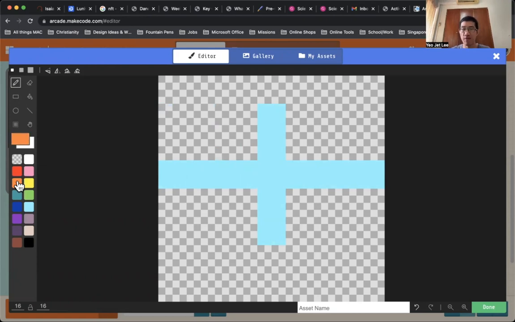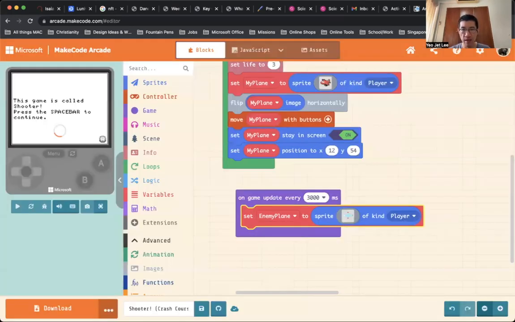It's coming in from the right-hand side, so the exhaust will be on the right-hand side. The windscreen of the enemy plane will be on the left. And I'm just going to give it some other colors like this. Maybe the wingtips will be highlighted in red. Click on done, and this will be not a player but an enemy.